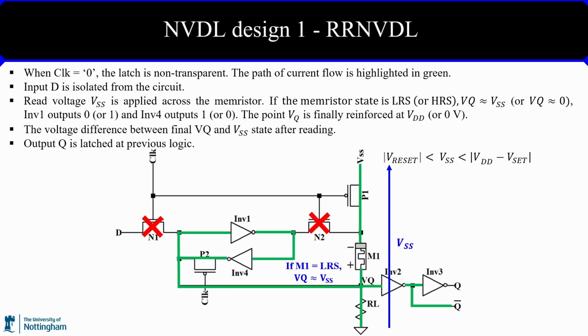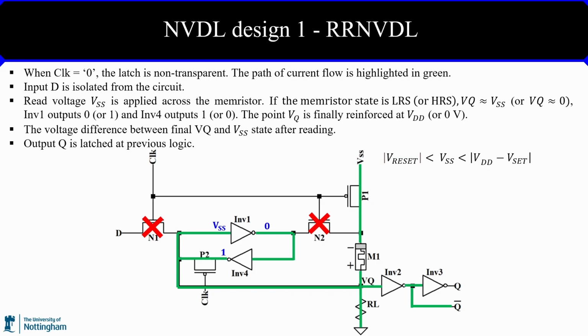When the clock is low, the latch is non-transparent, meaning the input D is isolated from the circuit, as shown here. Again, the path of current flow is highlighted in green color. Under this non-transparent mode, read voltage VSS will be applied across the memristor. If the memristor state is low resistance initially, let's say, then the voltage at point Q, VQ, will be close to the read voltage VSS.